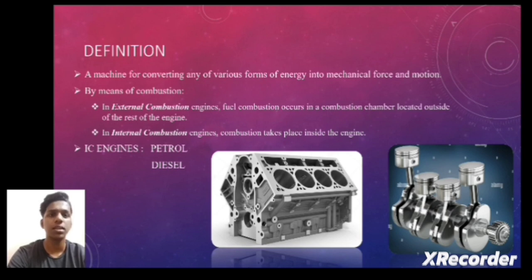External combustion is a type of engine where the combustion takes place outside the cylinder block. In an internal combustion engine, the combustion takes place inside the cylinder block. We can see external combustion engines in oil plants and so on. Internal combustion engines are used in automobile engines. By the fuel used, the IC engine can be classified into petrol and diesel.